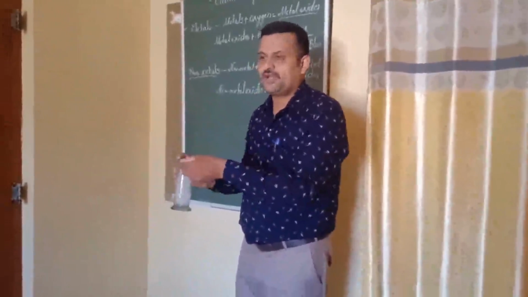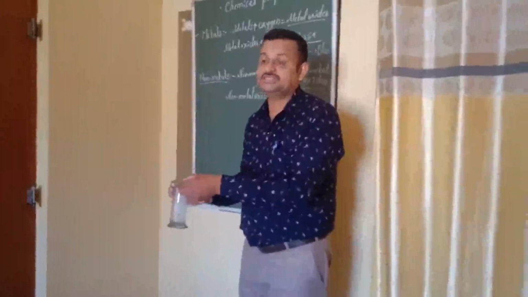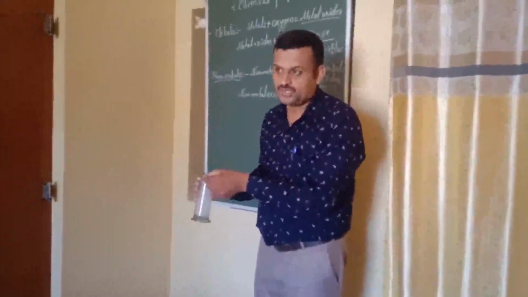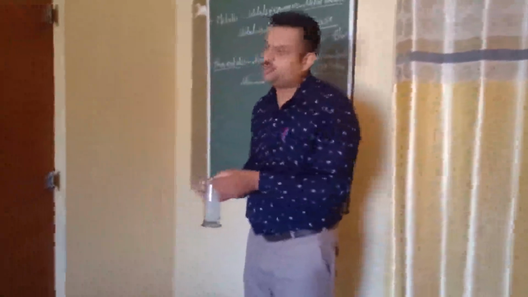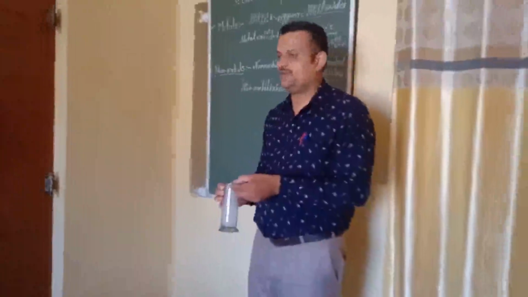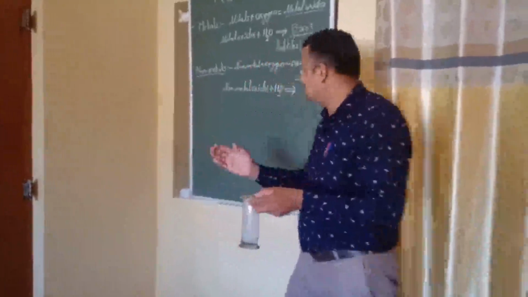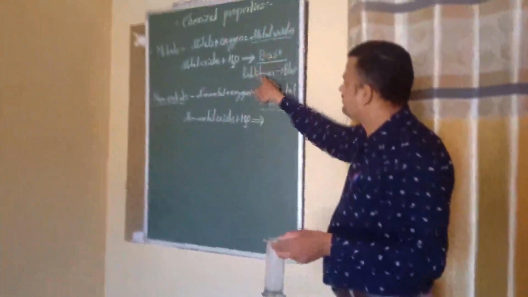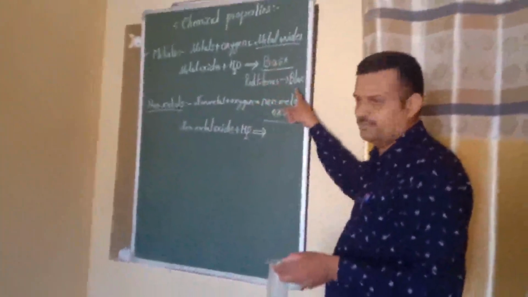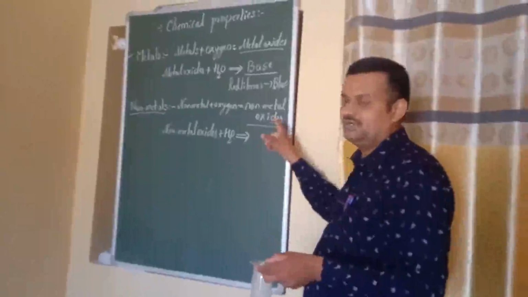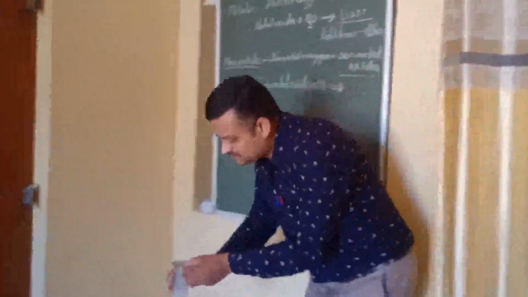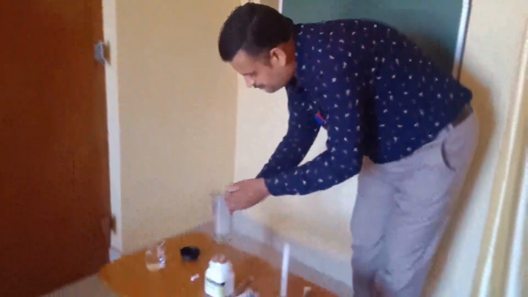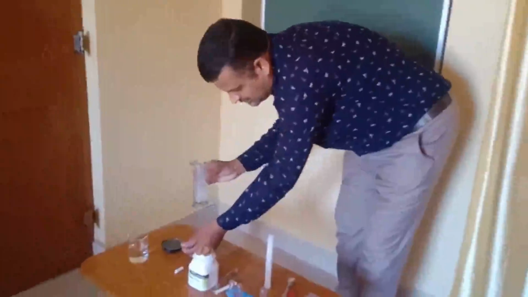So now I need to verify whether this is an acid or a base. Whether non-metal produces an acid or a base. How to verify that? With the help of litmus paper. As we know, bases convert red litmus paper into blue. Acids convert blue litmus paper into red. So I will collect this in a watch glass.